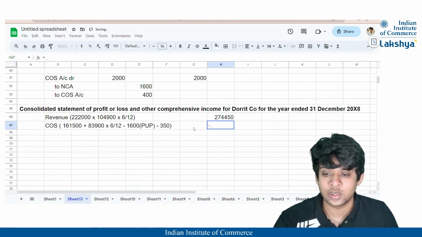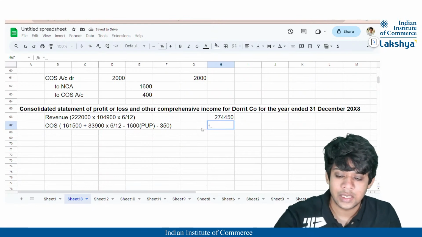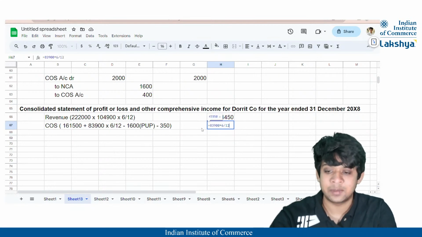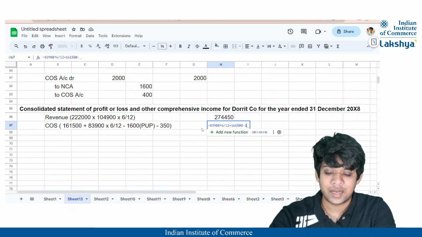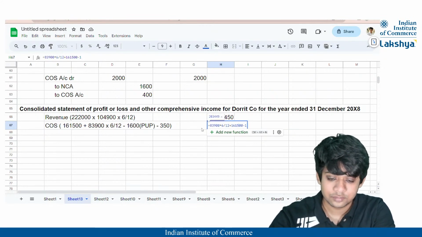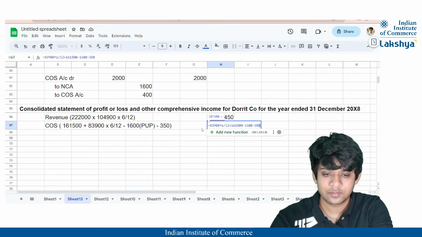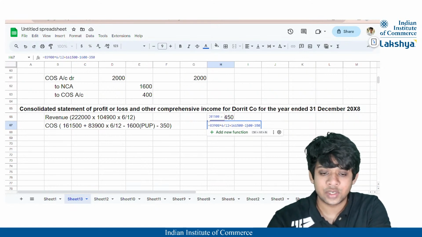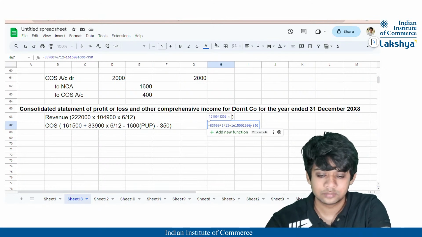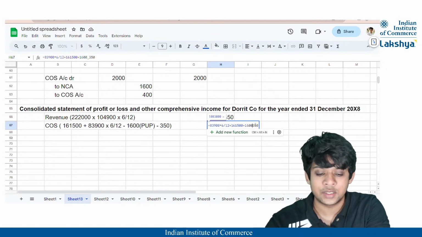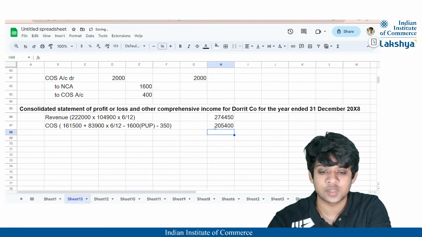So we'll just calculate the total cost of sales. It will be 83,900 into 6 divided by 12 plus 1,61,500 plus 1,600 plus 350. Okay, 1,600, sorry, is to be added to the cost of sales, correct? The PERP and the non-current asset transfer, they are added to the cost of sales, so it will be reduced from your gross profit, correct?